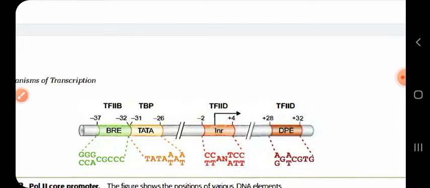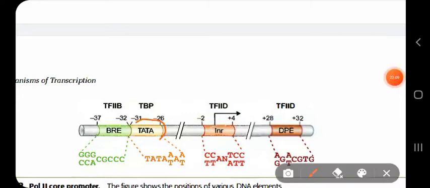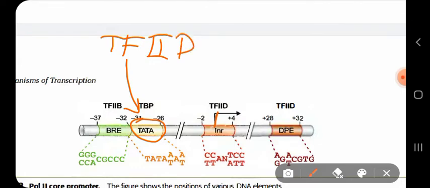So the eukaryotic promoter contains this TATA box, and this TATA box is located upstream. It is located upstream because it is located before the transcription start site. Now this TATA box is recognized by a transcription factor called TFIID. This TATA box is recognized by a transcription factor known as TFIID.